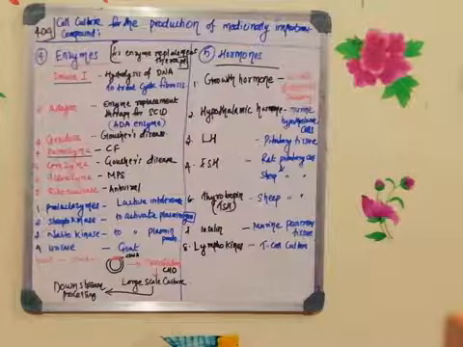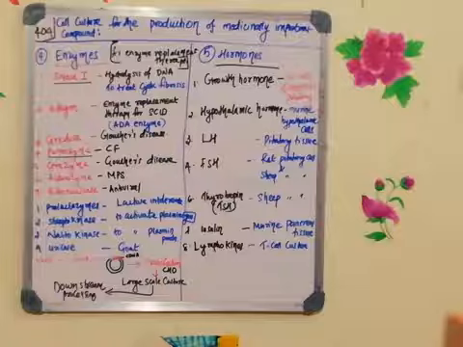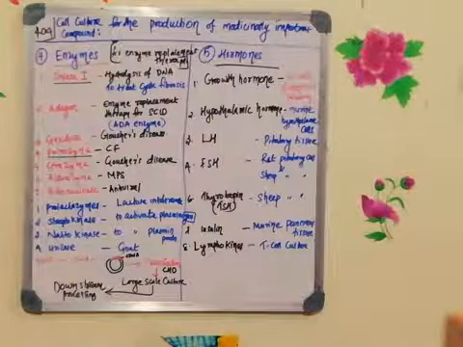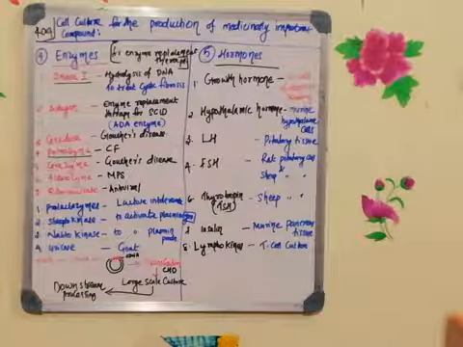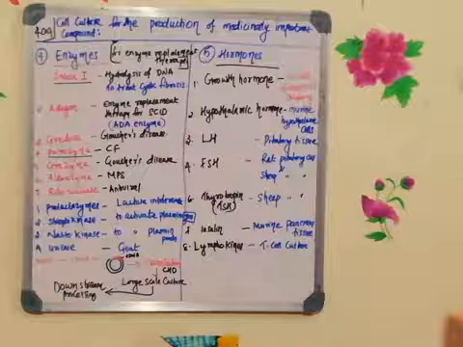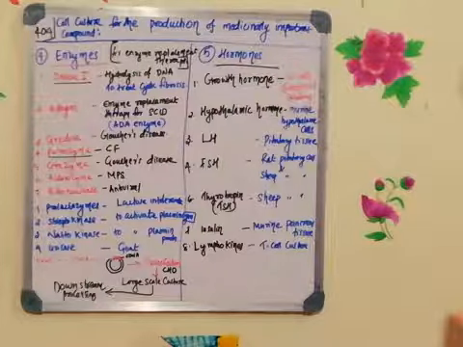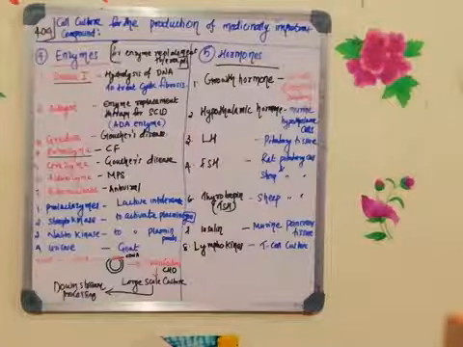Okay, so hypothalamic hormones are usually synthesized, or they are the ones which will be activating the pituitary gland. You know what is pituitary gland? Pituitary gland is known as the master gland because the anterior and posterior parts of the pituitary gland secrete hormones, but the power of production, or the activation of the pituitary gland, is by the hypothalamus.